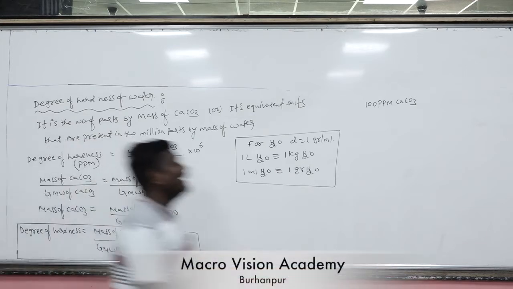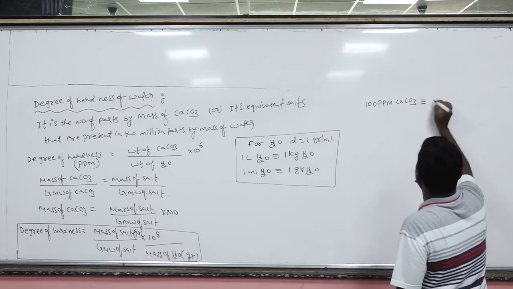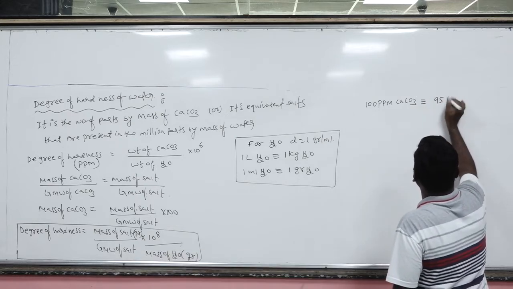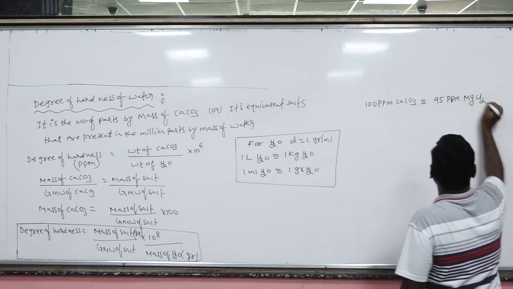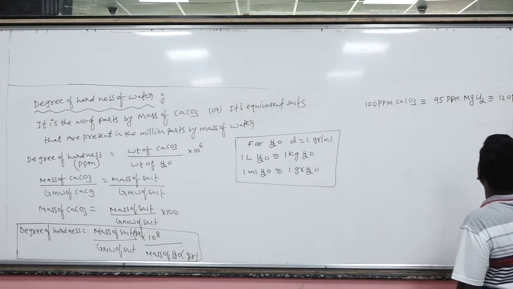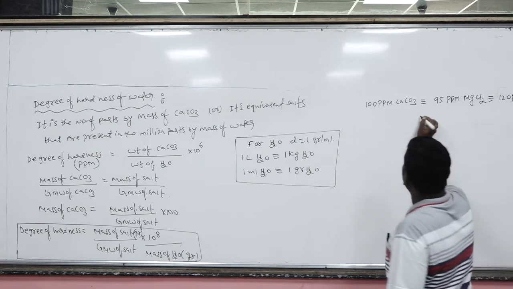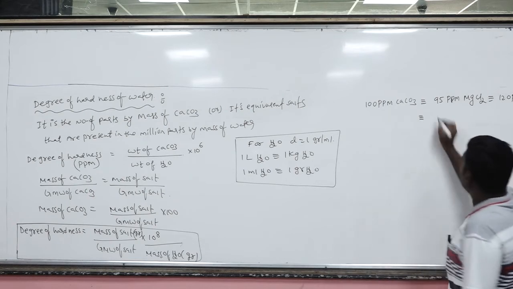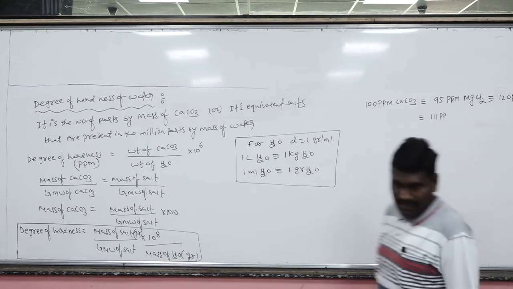Now 100 ppm CaCO3 will be equal to 95 ppm MgCl2, which will be equal to 120 ppm MgSO4, which will be equal to 111 ppm. Shall I write them one by one here?